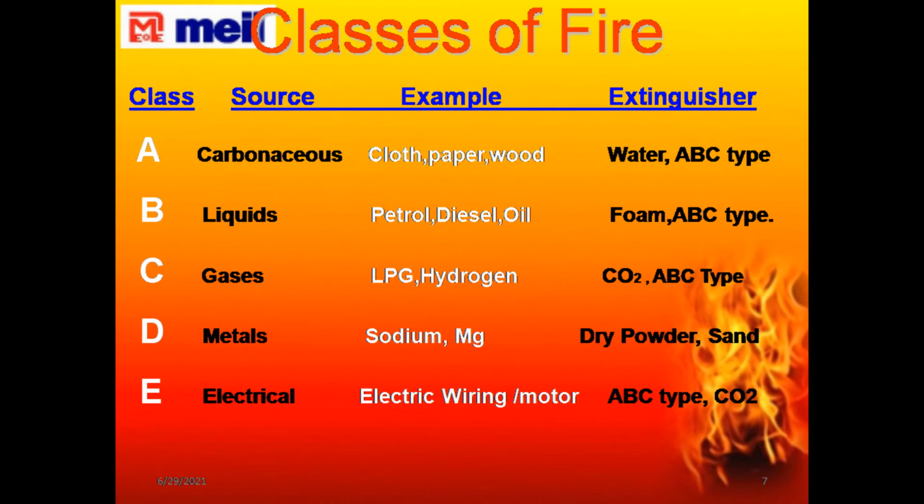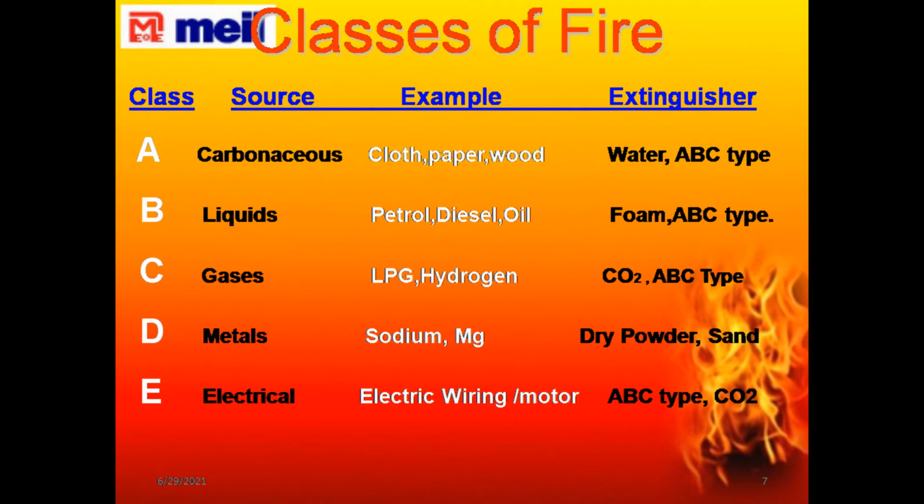For B class fire or liquid fire, you can use a foam type extinguisher or ABC type fire extinguishers, which are available at our project sites. For C class fire, you can use ABC type fire extinguisher, or the CO2 type fire extinguishers. For D class fire, you can use dry powder fire extinguisher or sand.